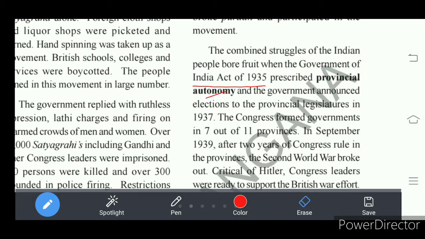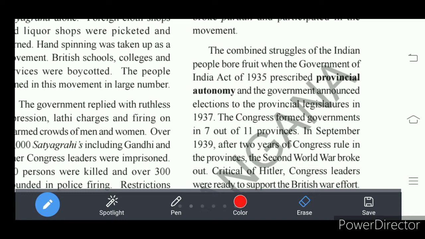Okay, autonomy means self rule. So at a province level, self rule could be established by political parties which win in elections.